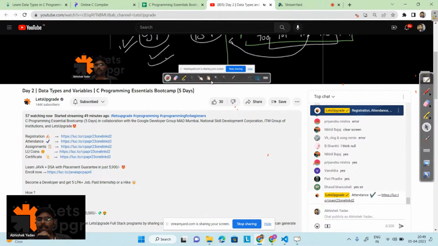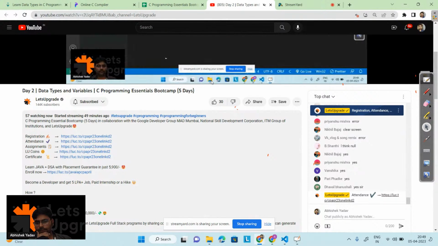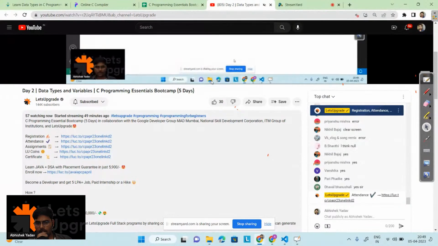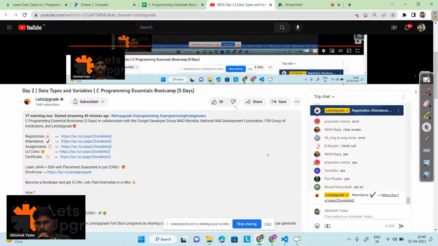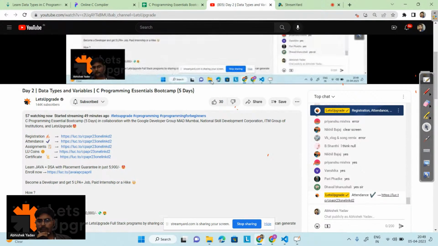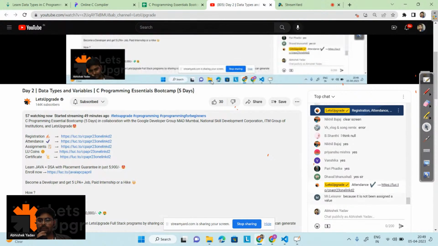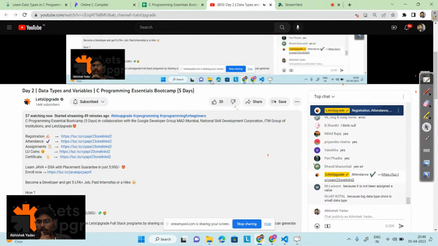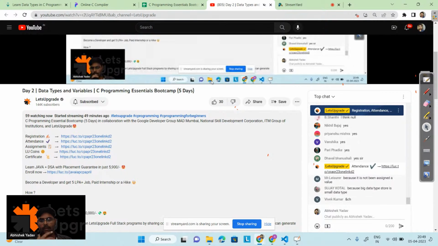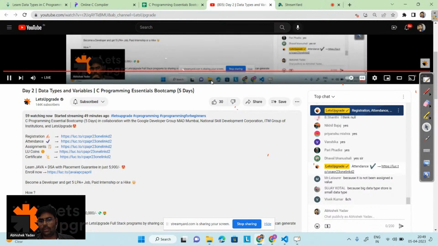Guys, why am I getting this random behavior? Anyone? Because it is not assigned a value, because a big data type is stored in a small data type. Okay, let's try to understand that concept also.